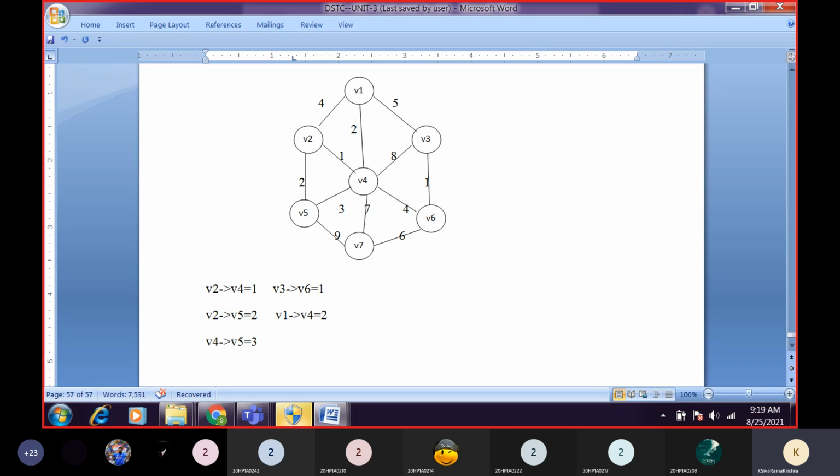The next weight is 4. Now tell me the edges having weight 4. V1 to V2, weight 4. Any other edge with weight 4?